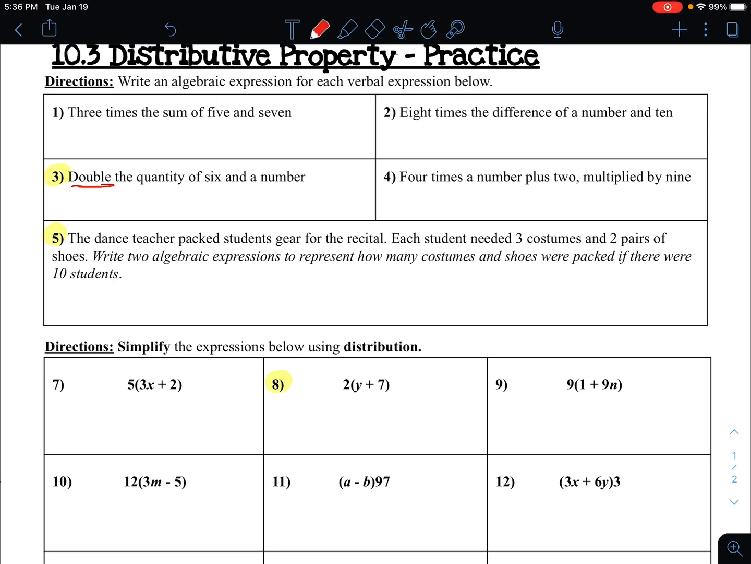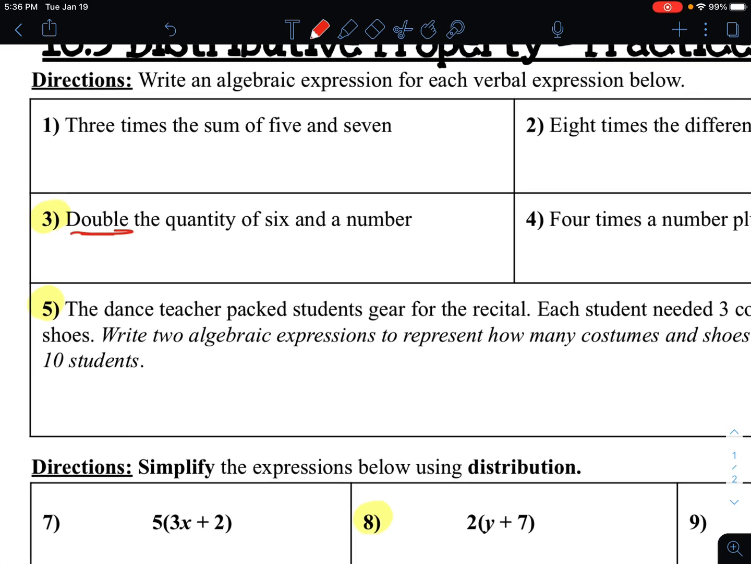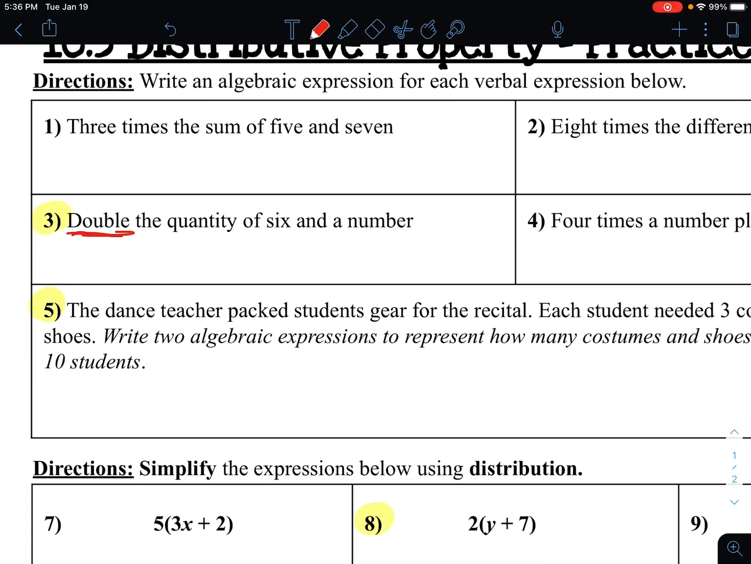So I'm going to do number 3, and it wants us to double the quantity of 6 and a number. Now, doubling something means you're going to times it by 2. So if I run a mile a day and I want to double it, I would run 2 miles. Or if I run 5 miles a day and I wanted to double it, I would run 10. So you're multiplying it by 2. So it's 2 times something.